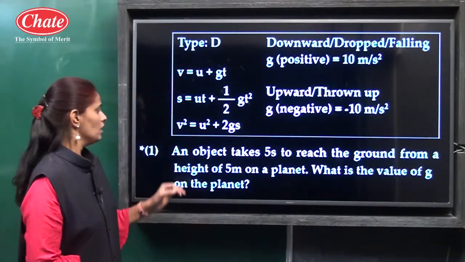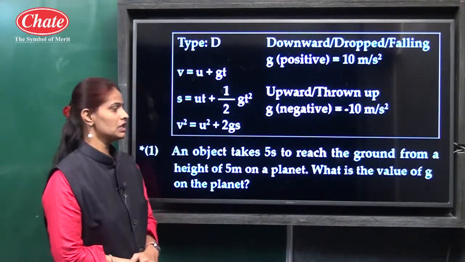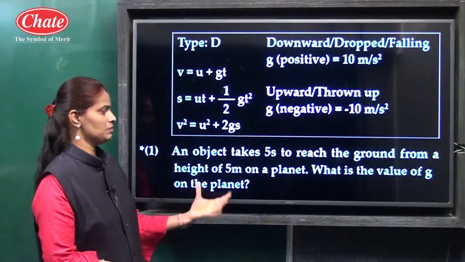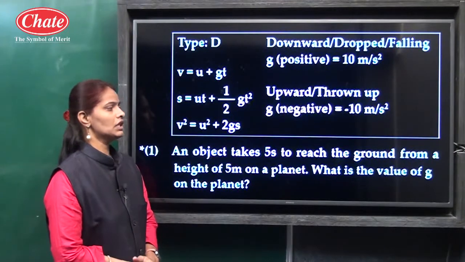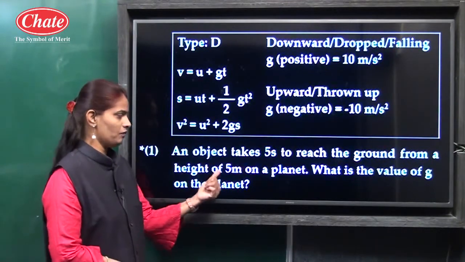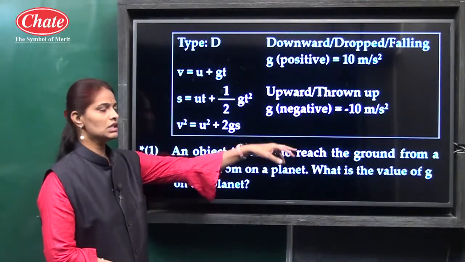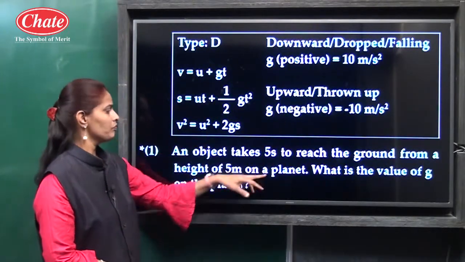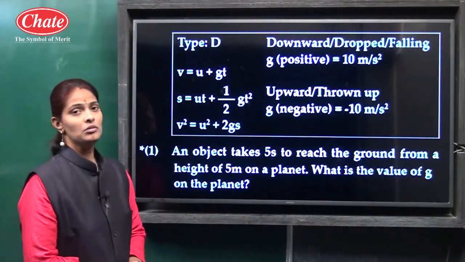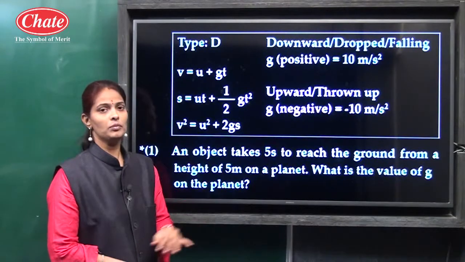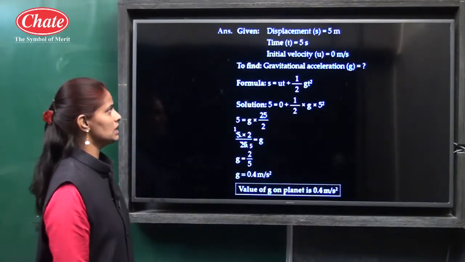See the next example from that topic. This is a 2 marks question. An object takes 5 seconds to reach the ground from a height of 5 meter on a planet. What is the value of G on the planet? You have to find out the value of G of that planet. So see, the solution is here.